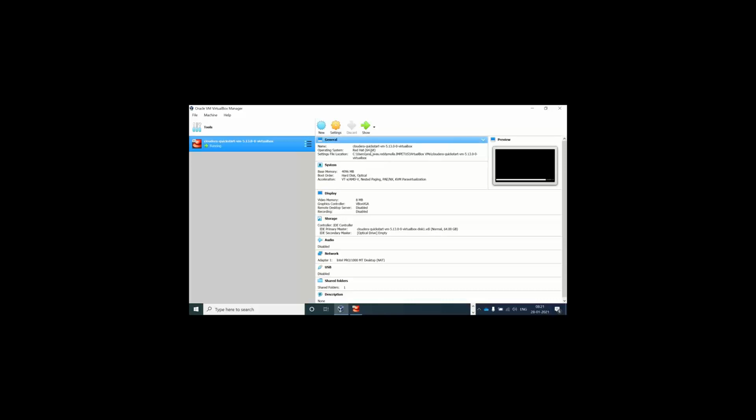Oh, is it? Because I think we have to select it in the document. You mention it as Linux, so what is that? Not even Ubuntu. Ubuntu or CentOS, both will work. Don't worry about that, both are the same. But your system is supposed to be 64-bit and dual BIOS has to be there. For Jenkins, I chose Red Hat, so I just wanted to see whether there will be any difference. Red Hat or Linux, both will work. Red Hat is nothing but Linux only. But 64-bit has to be there.